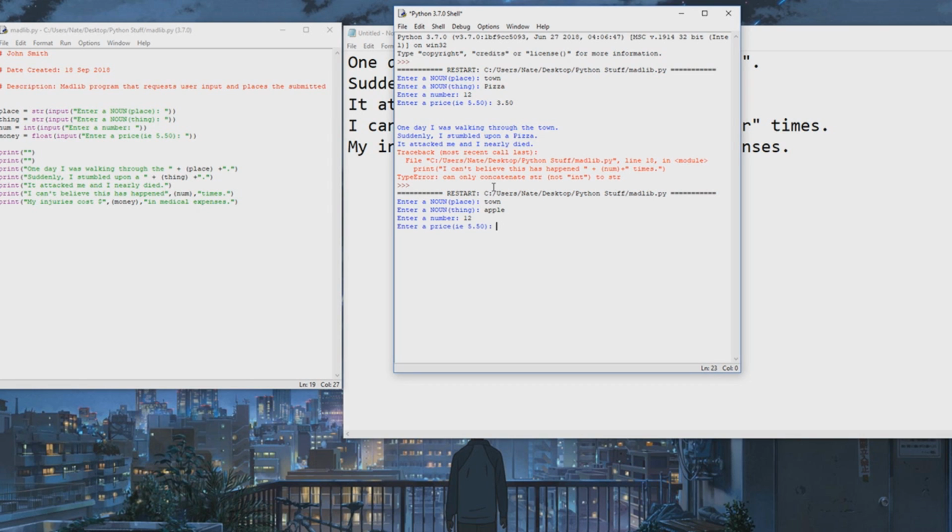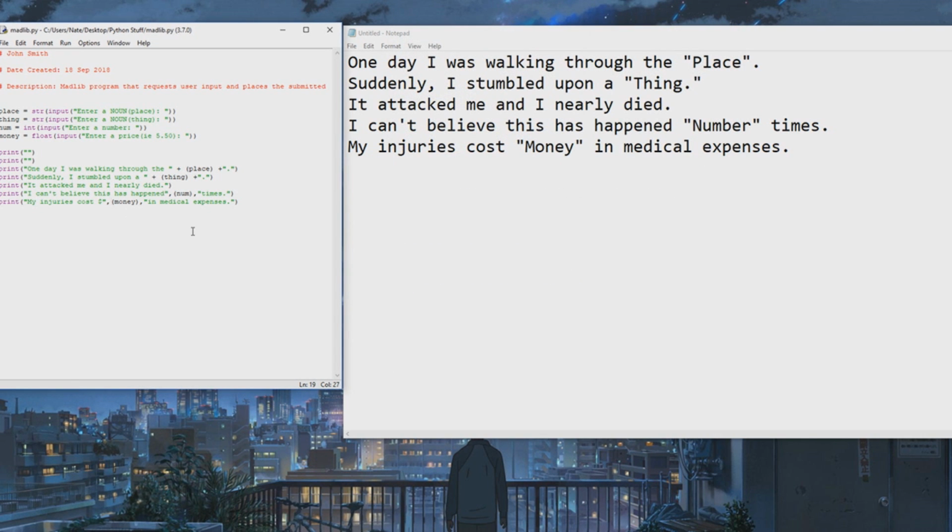Town, apple, 12, I don't know, 320. Alright, so yeah, it works. But you see how there's a bigger space than normal? It just looks weird. There's a space here that I don't want as well, which I guess I could fix, but it just looks different to me. It's just your preference. So commas work for concatenating strings and integers and floats, all of them combined.